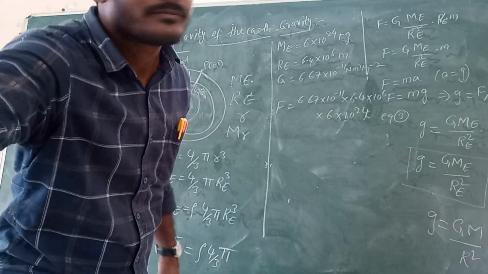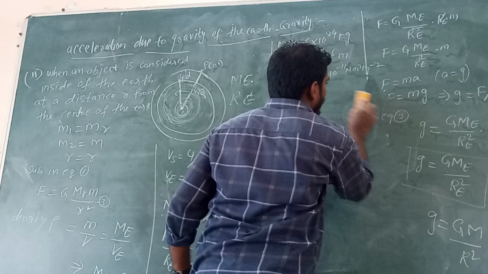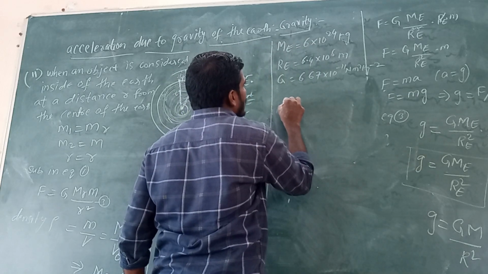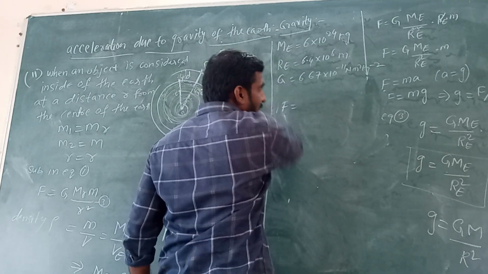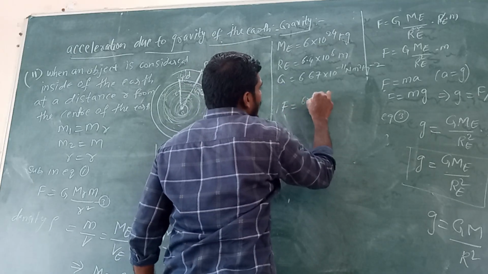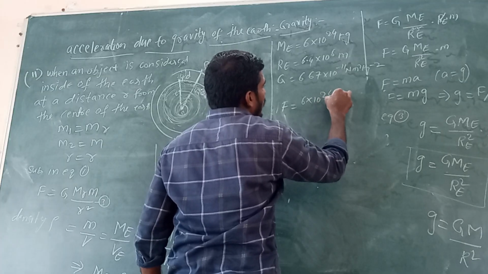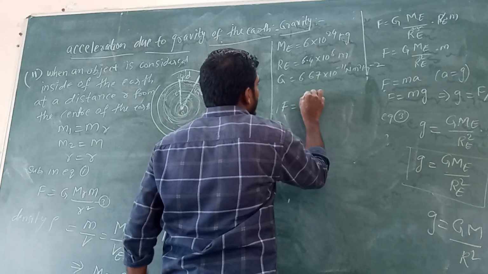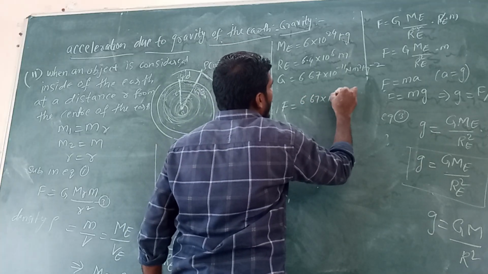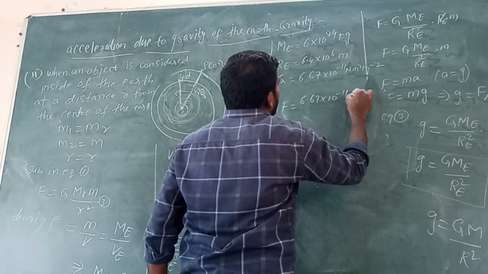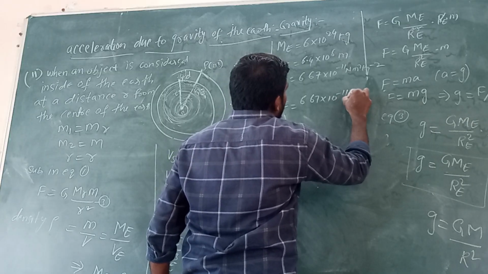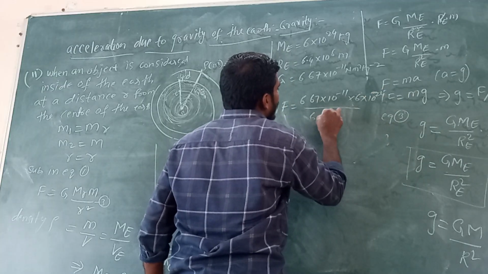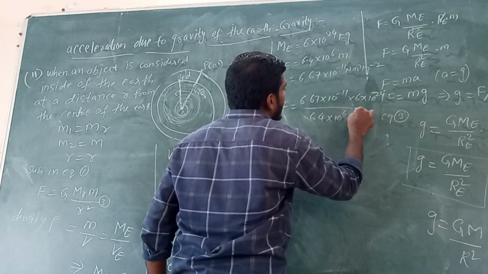Sorry, wrong there. First of all, we should substitute the G value, 6.67 into 10 to the power of minus 11, into 6 into 10 to the power of 24 kg, by 6.4 into 10 to the power of 6 meters.